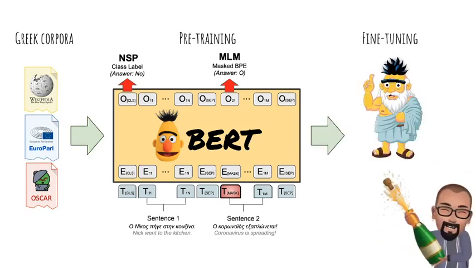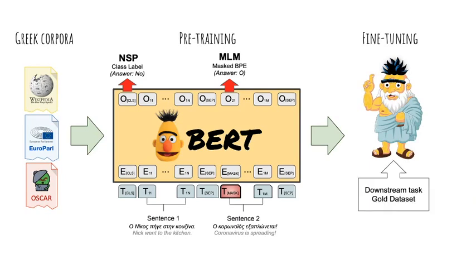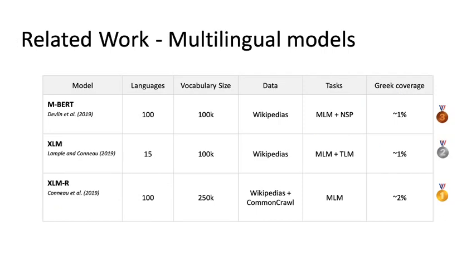Given both tasks, BERT learns to produce high-quality context-aware representations of subword units. In the case of the classification token, it learns to produce quality pairwise representations. The final step is to fine-tune BERT for downstream tasks. BERT can be trained for various tasks, for example, sequence labeling tasks like named entity recognition or classification tasks like natural language inference.